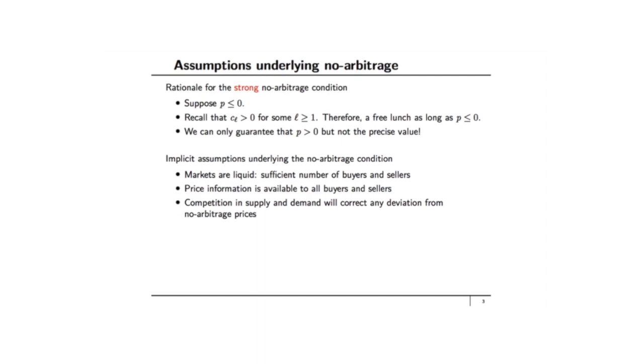We also assume that price information is available to all buyers and sellers. The price information here basically means what the cash flows are. If there are buyers and sellers who are ignorant about the cash flows, then the price formation process will not happen. We also assume that the competition in supply and demand will correct any deviation from the no arbitrage prices. And this again presupposes that these markets are liquid, and the price information goes to every buyer and every seller so that they can decide how to set the price efficiently.